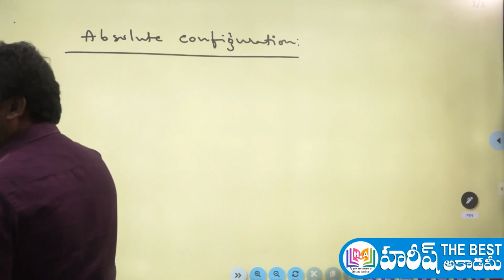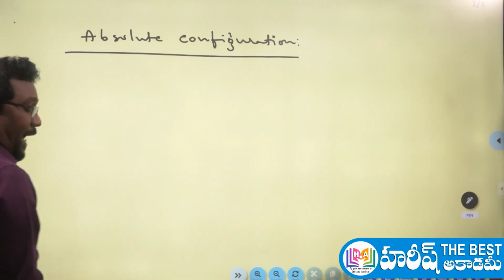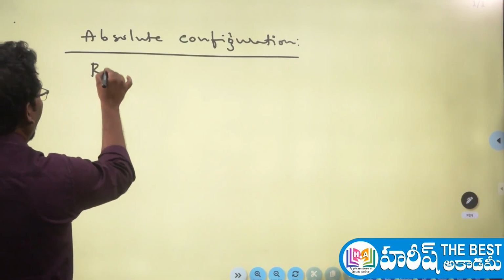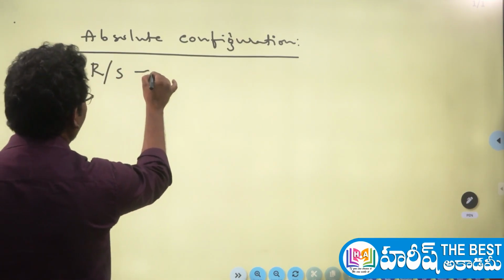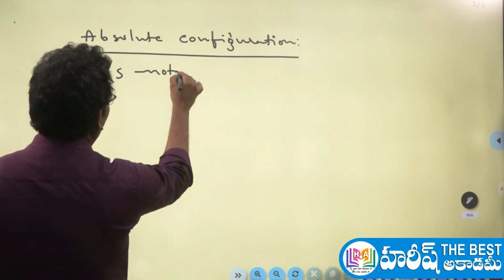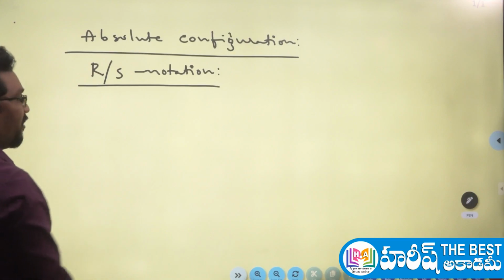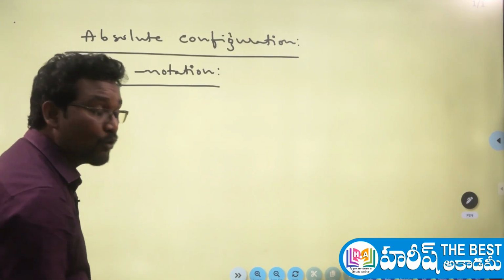What is absolute configuration here? Absolute configuration is nothing but RS notation, R or S notation. So what is RS notation? Actually, what is the meaning of R and what is the meaning of S? Let me tell you that here.